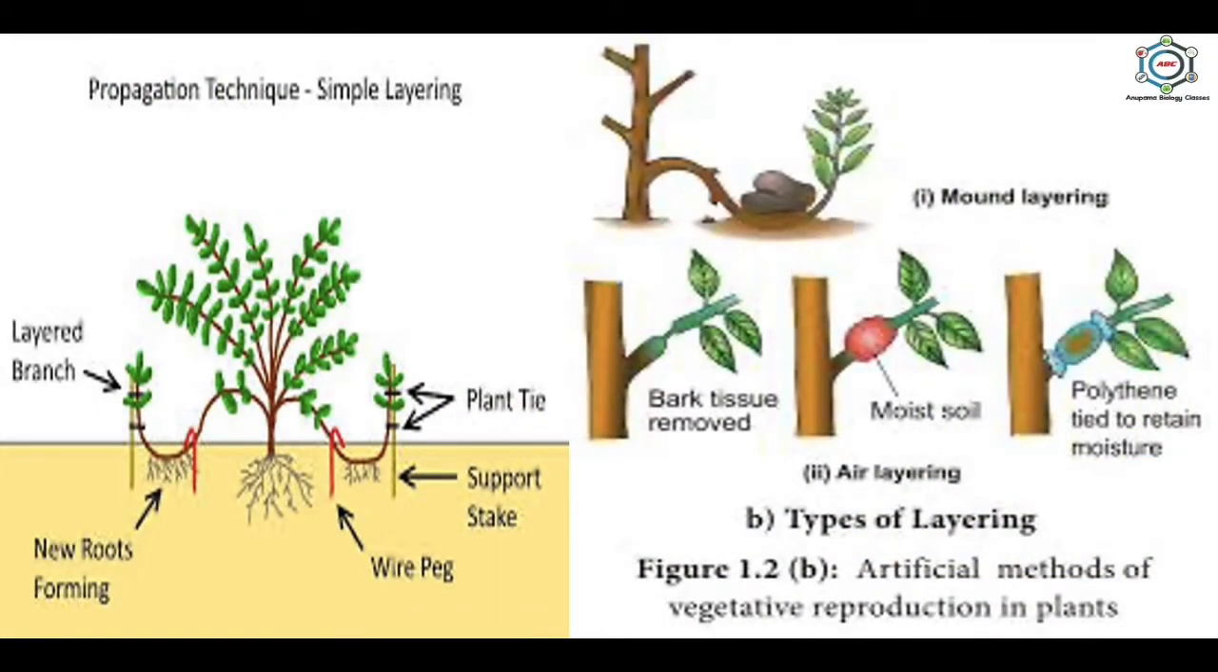Now in this picture first is simple layering, while in the mound layering you see the bent down and partially defoliated portions, and then in the air layering you can see first the bark tissue removed, then the moist soil placed on that portion, then the polythene tied to retain moisture, and after this, you can see the new plants by the propagation technique, which is the artificial method of vegetative reproduction in plants.